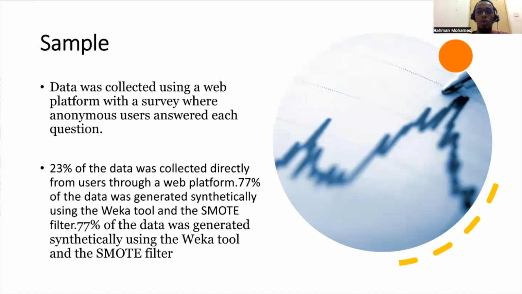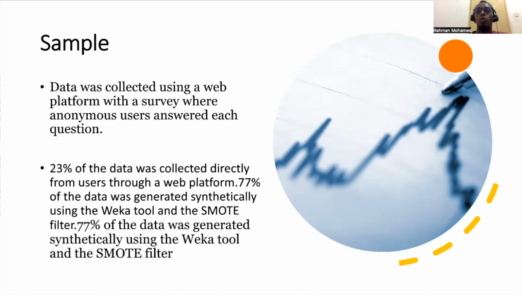Okay, and the reason why the 77% of the data was generated synthetically is because most of the data we were getting, the data set we were having were unbalanced.